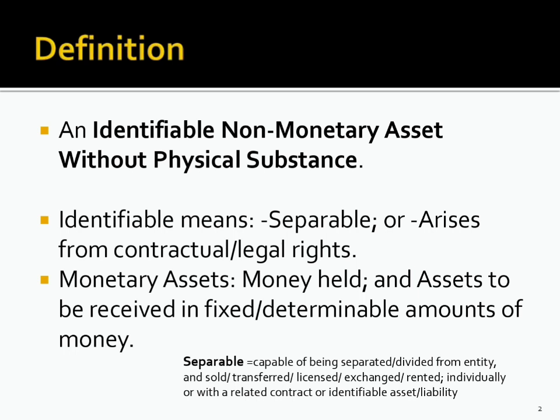We must have a close look at the definition. It says the asset should be identifiable. Identifiable means either separable or arising from contractual or legal rights. Well, separable means capable of being separated or divided from the entity and sold or transferred or licensed or exchanged or rented, either individually or with a related contract or identifiable asset or liability.